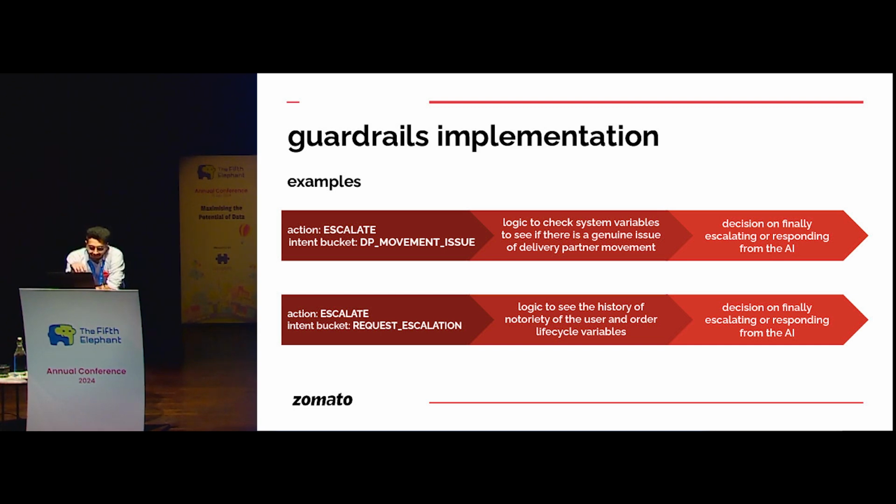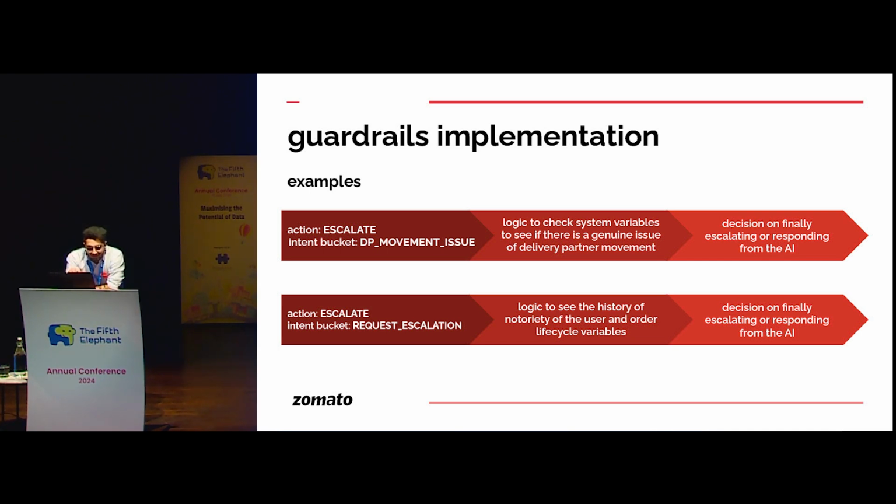So for example, if the LLM gives escalate, I have now modified those agents to also give me the reason bucket behind why to escalate, right? So a reason bucket that the action decision system could give me is that I want to escalate because the customer is probably mentioning that the delivery partner is not moving on the map. So DP movement issue is the tagged bucket here. Once I have this tagged bucket, I can very well apply some logic in my system to do a sanity check on whether the delivery partner was moving or not, correct? I can finally make a decision on whether to escalate or not.